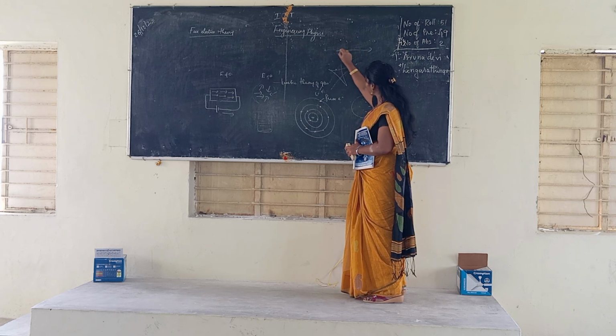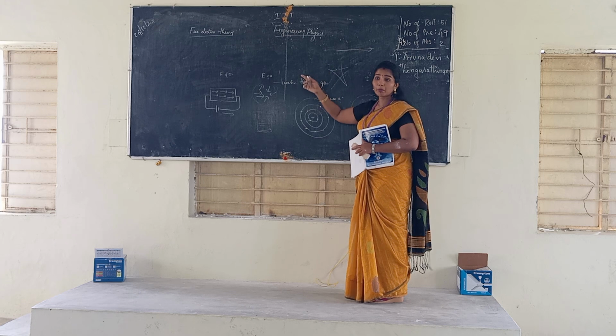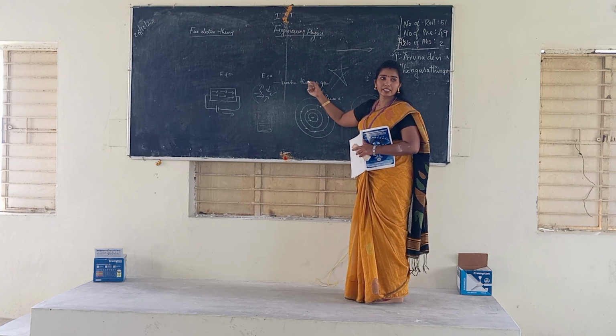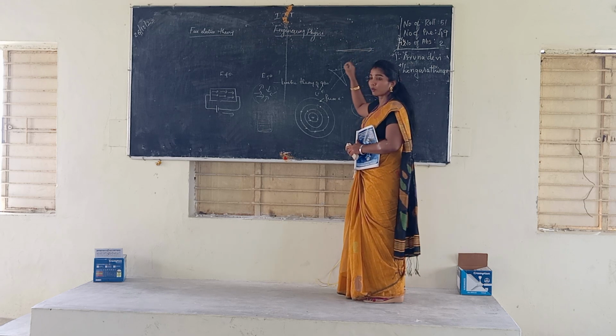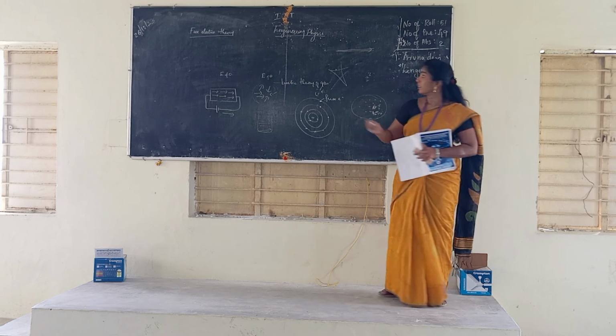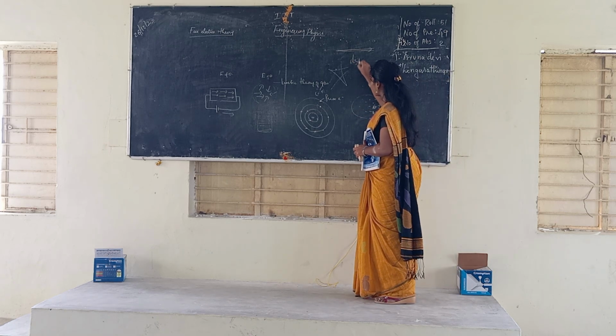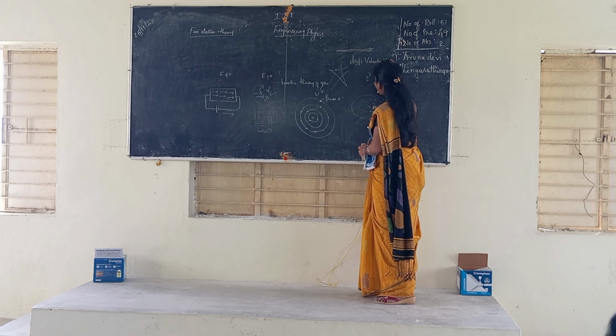So all the electrons move only in a particular direction, not randomly. When we apply some electrical field, all electrons move in the same direction. So that's the reason this particular velocity is called the drift velocity. What is this velocity called? Drift velocity, also Vd.